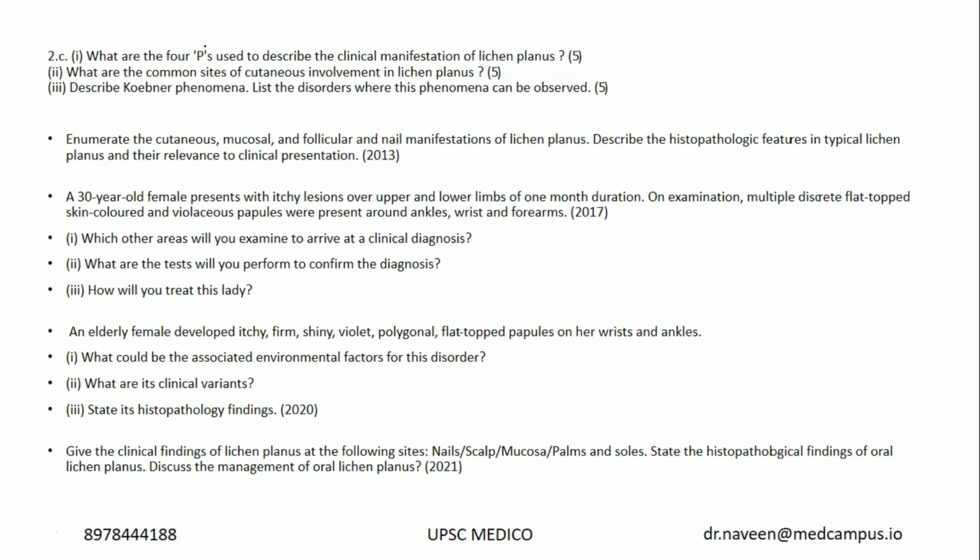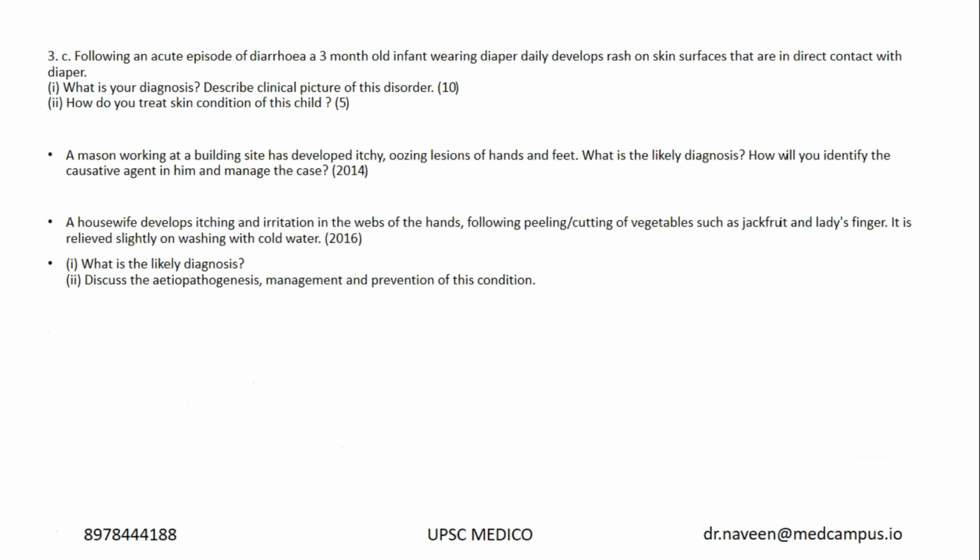Now you have lichen planus. What are the 4 P's of lichen planus, and what are the common sites of involvement? What is the Koebner phenomenon? Straightforward question from our test series. What are the disorders in which you see the Koebner phenomenon? And again, lichen planus has been frequently repeated, in 2013, 17, 20 and 21.